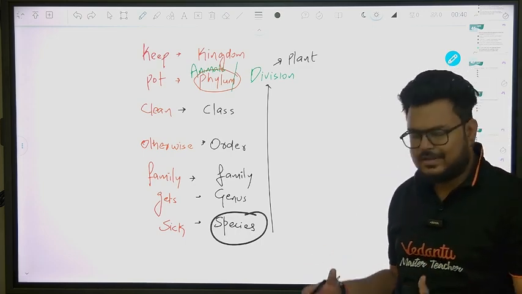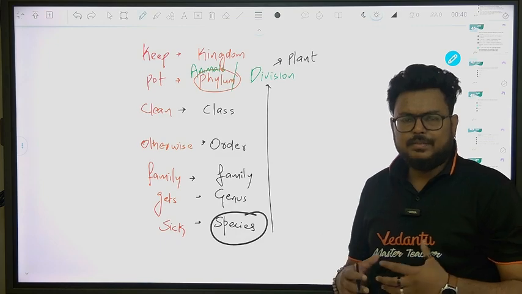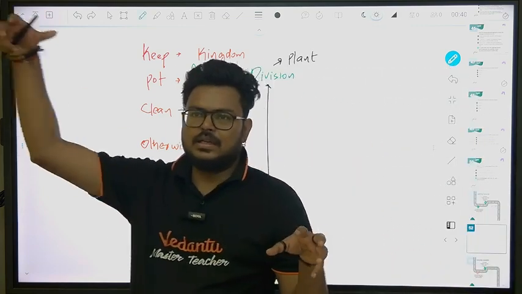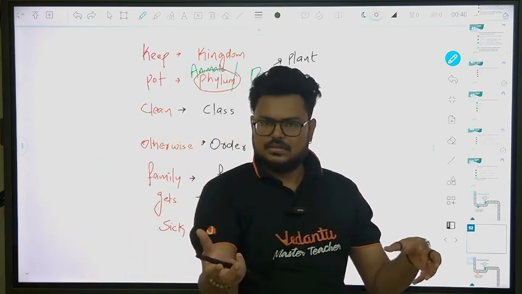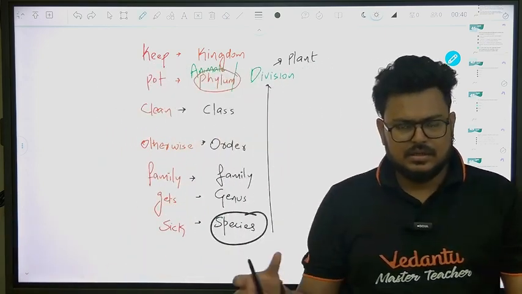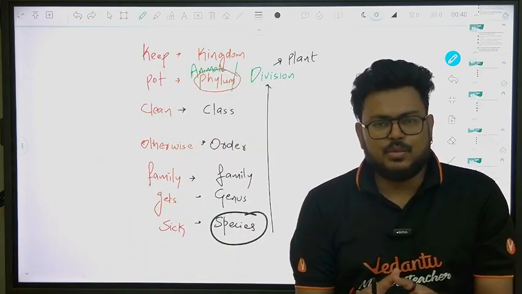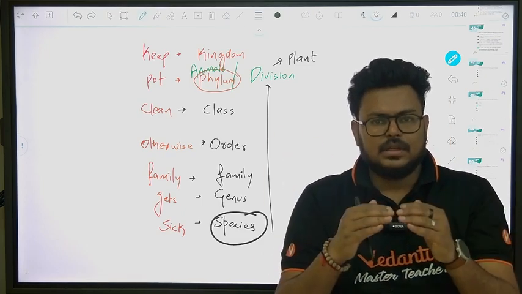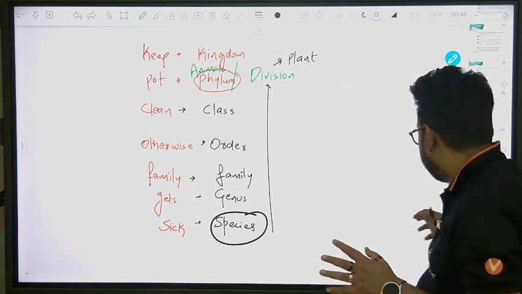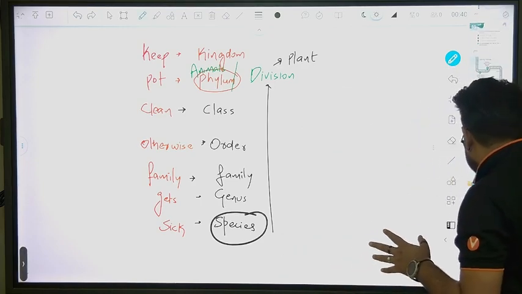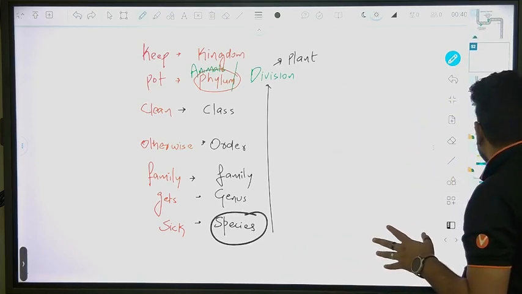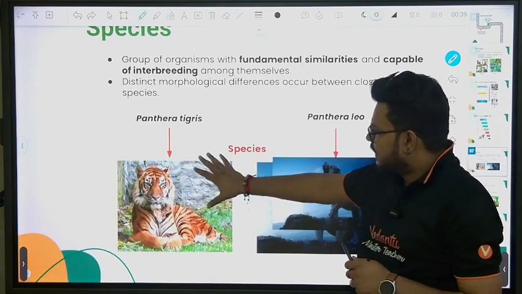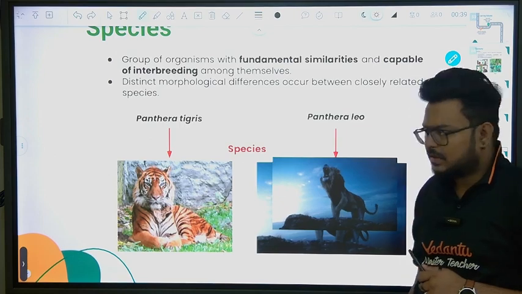You can take the example of dogs also. When you compare, let's say, one Labrador with one golden retriever, the dog species are kind of the same, they will share more similarity, right? When we separate them, let's come here, I have good examples. See, we have Panthera tigris and we have Panthera leo.